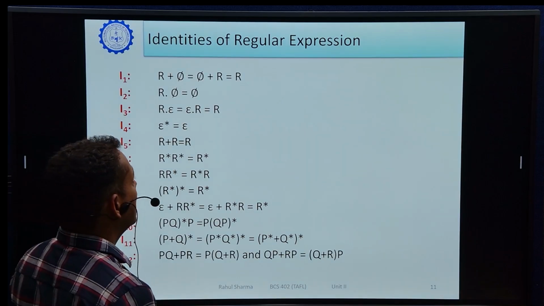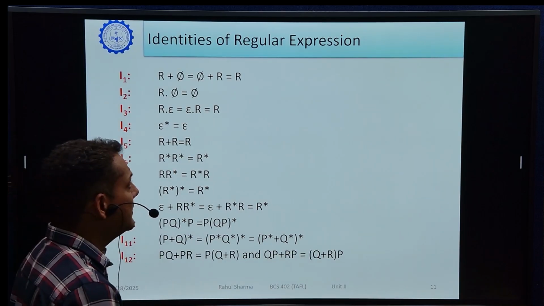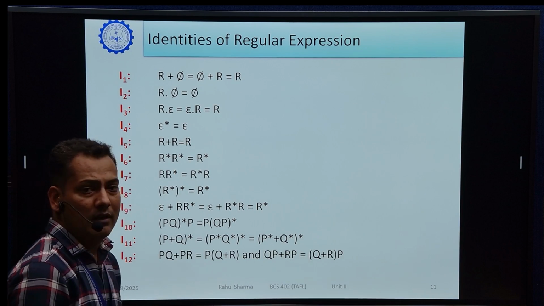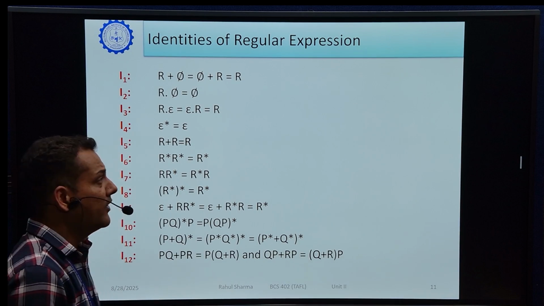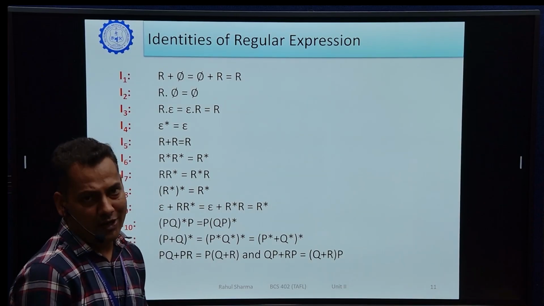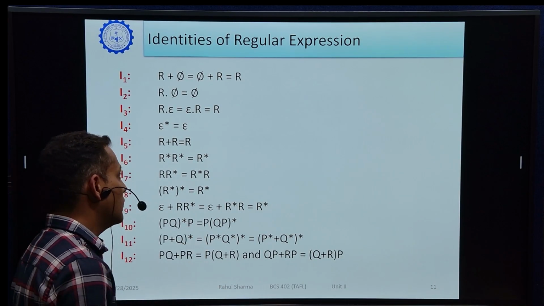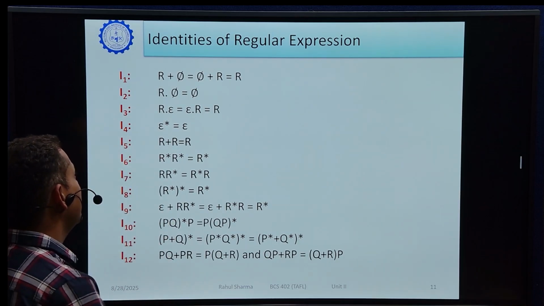Next, these are some identities of regular expressions. Why do we use identities? Because when we convert a regular expression into a DFA, or convert a given finite automata into a regular expression using Arden's theorem, some identities are used. You have studied these in discrete structures also. The first identity says